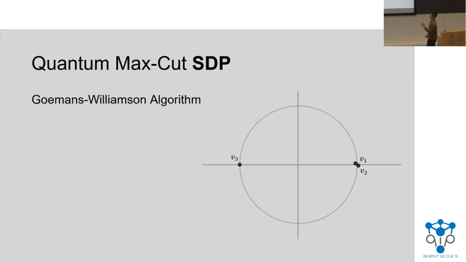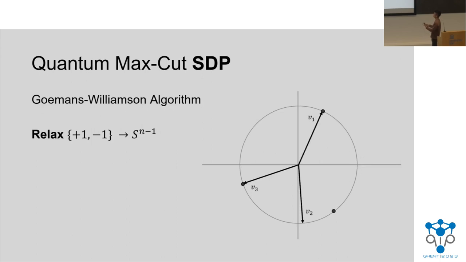So the Goemans and Williamson algorithm, what does it do? Well, we're solving max cut, so we want to assign +1 or -1 to each of the vertices. This corresponds to putting maybe V3 at the -1 point on the x-axis, and V1 and V2 on the +1 points. Then in semidefinite programming, what we want to do is actually relax this assignment. So rather than solving a discrete problem, we allow these points to take vector assignments. This is notation for the n-dimensional unit sphere. This looks like moving V3 to this point and moving V1 and V2 to these points. So now we have vector assignments, not just discrete assignments.